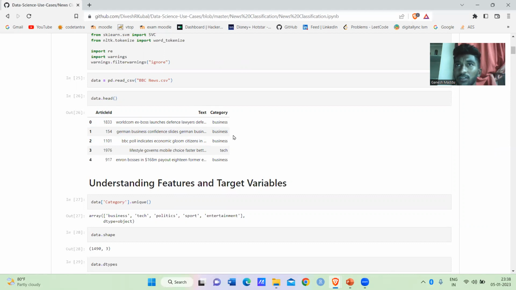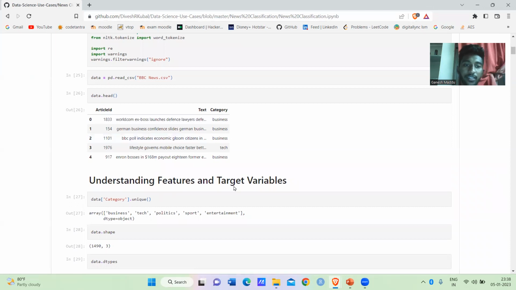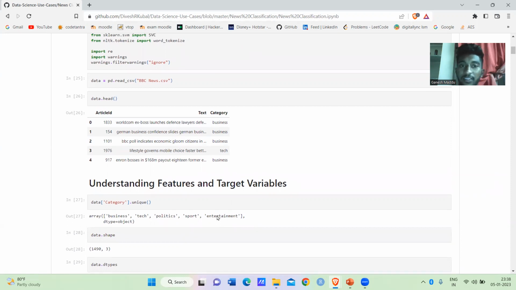Suppose the user gives a sentence of 100 to 200 words, and we find which category it belongs to. In this data set we have the categories business, tech, politics, sports, and entertainment.